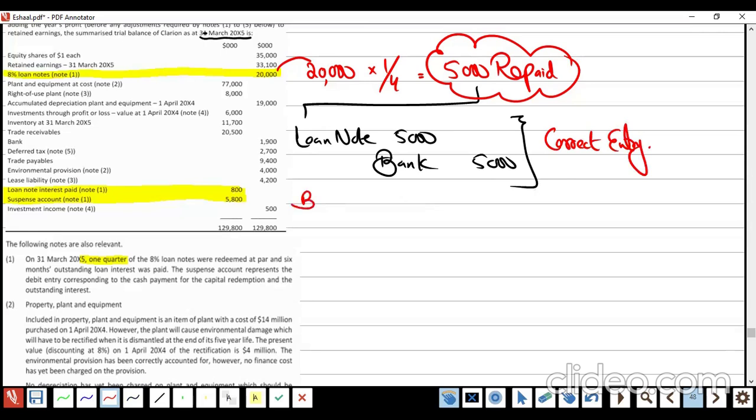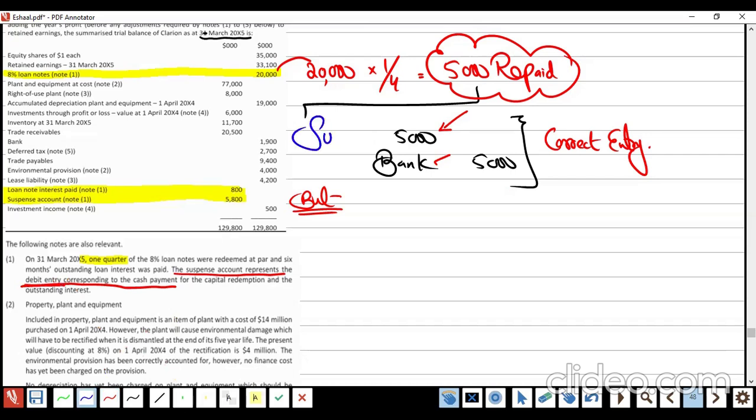But they wrote that the suspense account represents the debit entry to the cash payment. What they did was miss the corresponding debit entry of the loan note. Bank, they already reported on the credit side. They missed the debit entry.